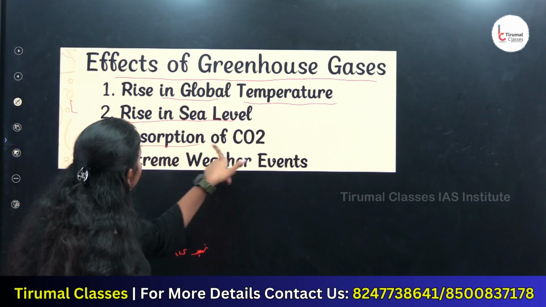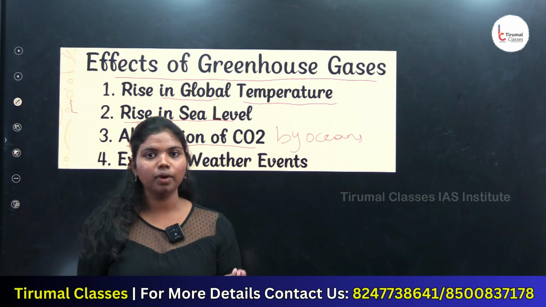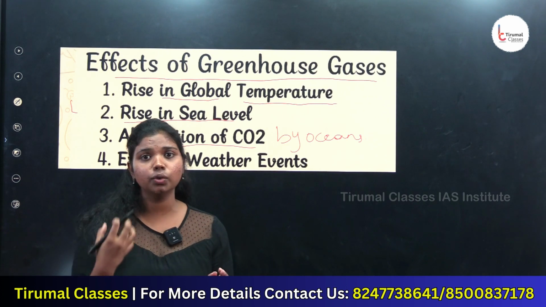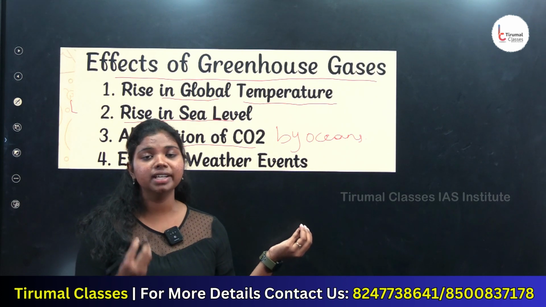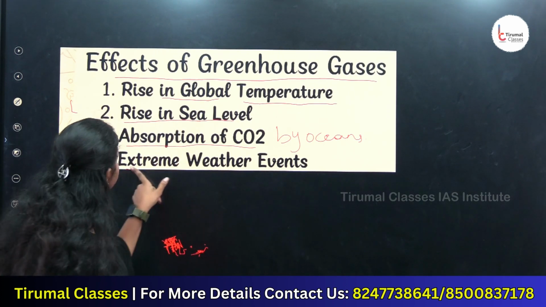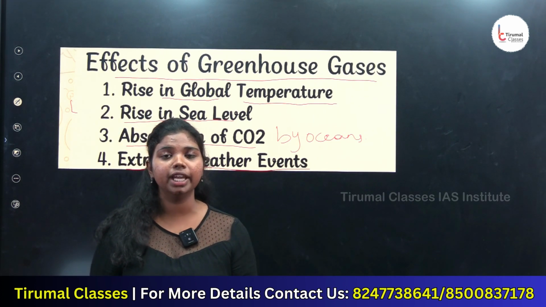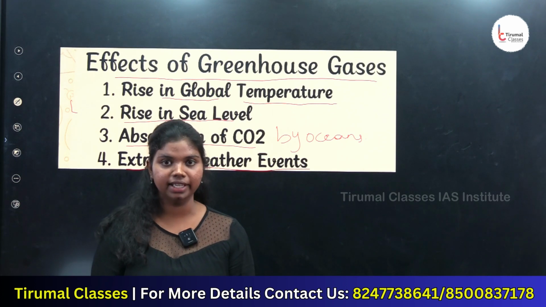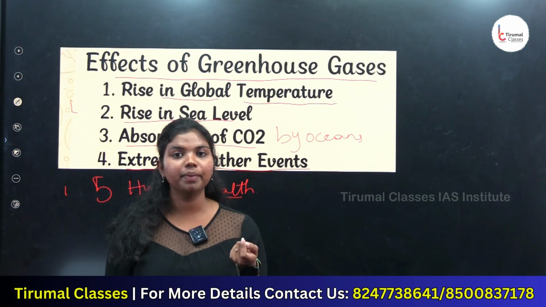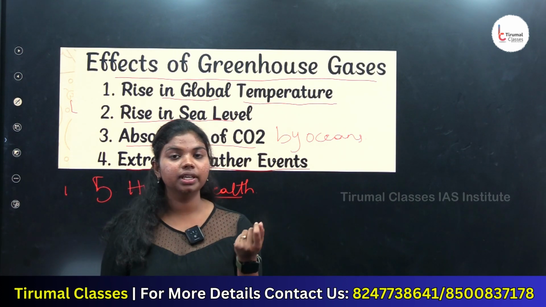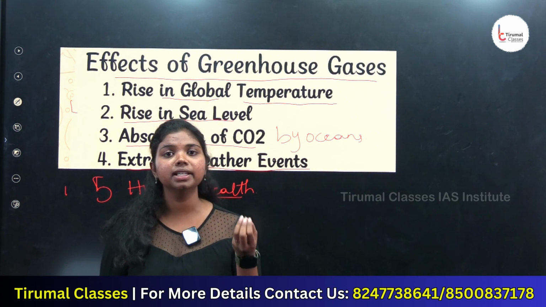The third was absorption of CO2 by oceans. Oceans absorb CO2 to an extent, but excessive absorption leads to the acidification of oceans, which is very dangerous for marine life. The next was extreme weather events. Due to the rise in greenhouse gases, frequent disasters like heat waves, droughts and floods have increased. The increased concentration also adversely impacts human life, spreading diseases like heat stress and other physical and mental disorders.